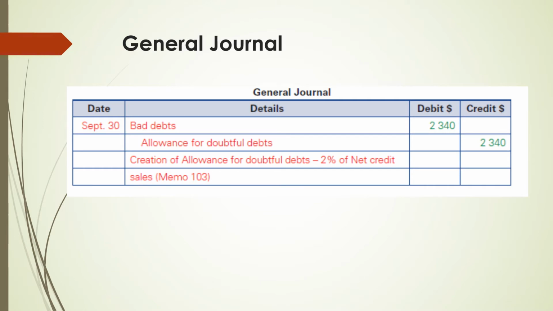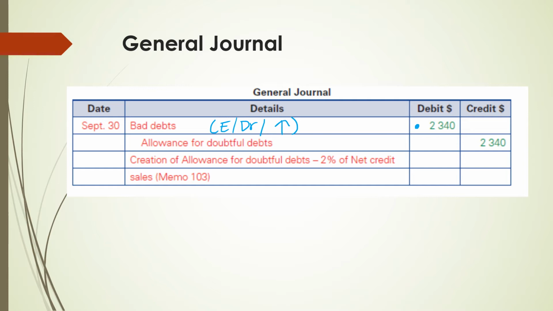As you will remember from earlier, bad debts is an expense that is recognized as incurred in the period when we are recording the allowance for doubtful debts, which is what's happening here with this general journal. Bad debts is an expense that has a debit nature and is increasing as it is recognized as expense for the period. That is why we are recording the amount on the debit side.